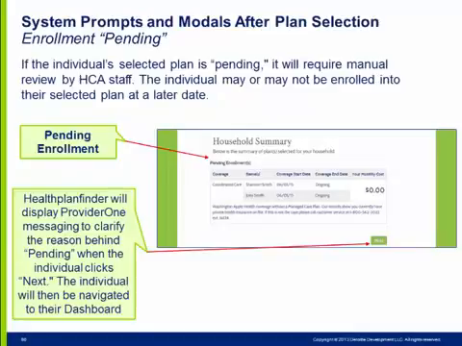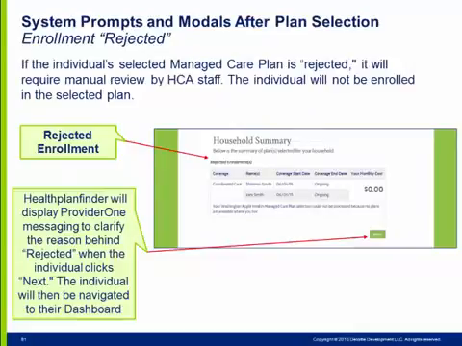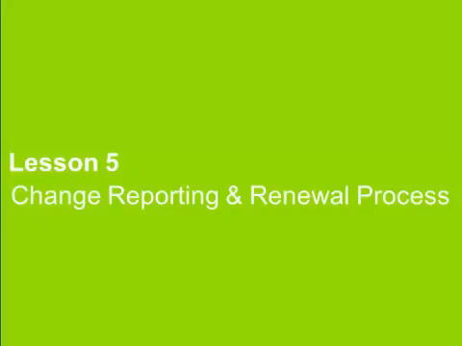Healthplanfinder will display the reason behind this pending enrollment and clarify next steps when the individual clicks Next to be taken to their dashboard. If the individual's selected managed care plan is rejected, it will require manual review by Healthcare Authority staff. The individual will not be enrolled into the selected managed care plan. Healthplanfinder will display the reasoning behind this rejected enrollment and clarify next steps when the individual clicks Next to be taken to their dashboard. The process for reporting a change or submitting a manual renewal in Healthplanfinder has not changed.